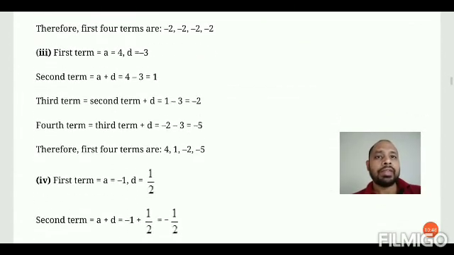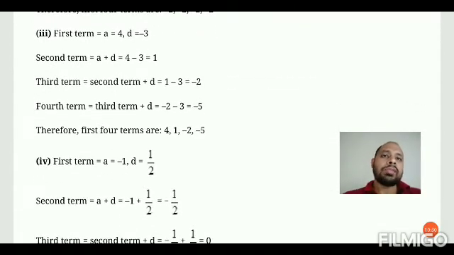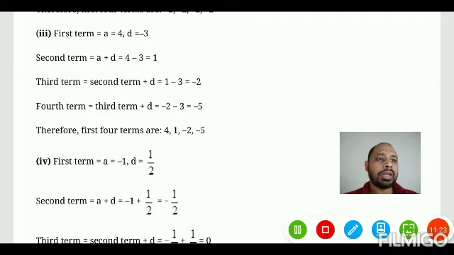Okay, then moving to the solution number 3, here the first term is A and the common difference is minus 3. Therefore the second term is what? A plus D. Here D is minus 3, therefore 4 minus 3 is 1. Therefore the second term will be 1, and third term will be the second term plus D. Here D is minus 3, therefore 1 minus 3 is minus 2. Fourth term again is third term plus D, minus 2 minus 3 is minus 5. Therefore, all the four terms are 4, 1, minus 2 and minus 5.